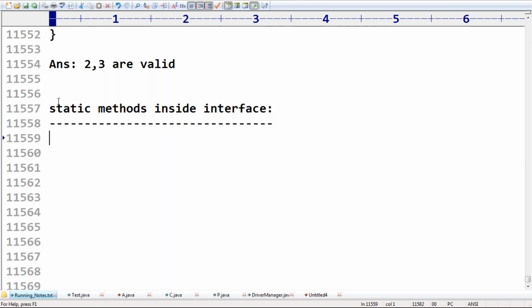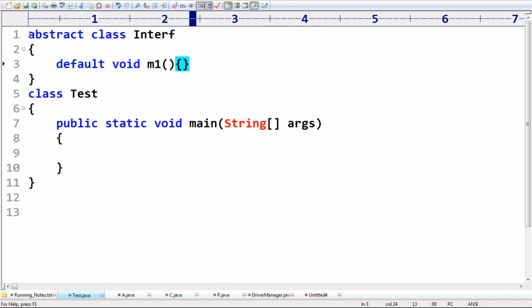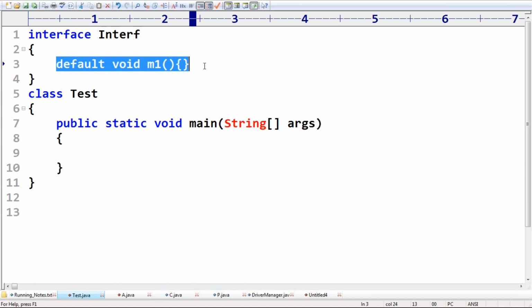Sir, what are static methods inside an interface? Do you know, from the 1.8 version onwards, in addition to default methods, we can write static methods also inside an interface, to define general utility functions. Assume that I have one method here, just observe that interface.